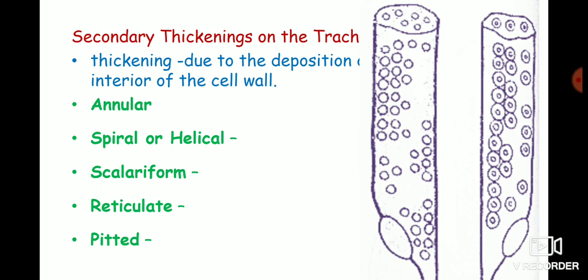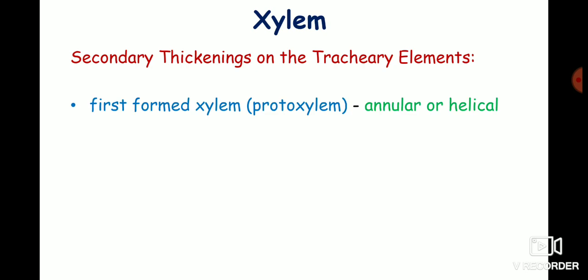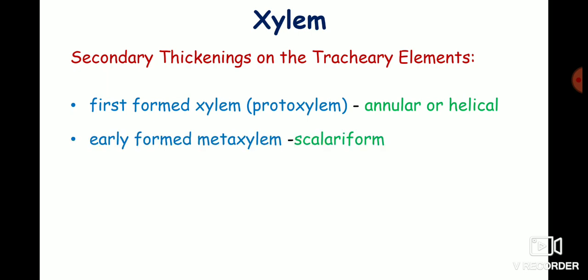In many plants, the secondary wall thickening is first formed in the protoxylem. That is, the first formed xylem is called protoxylem. So this first formed xylem shows the annular or helical thickening. The later formed tracheary elements are called the metaxylem.